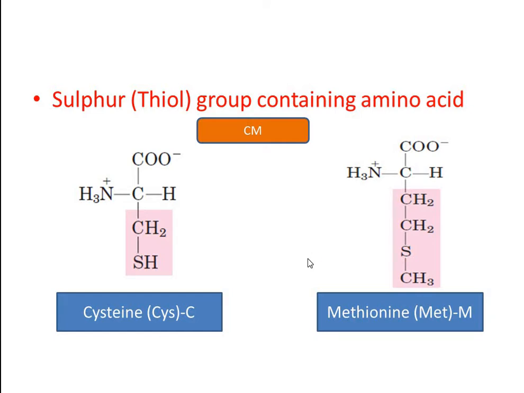Cysteine contains a CH2SH group at its side chain and can be represented by the 3-letter abbreviation CYS and the 1-letter abbreviation C, whereas methionine can be represented by the 3-letter abbreviation MET and the 1-letter abbreviation M. So these two amino acids can be remembered by the two letters CM.